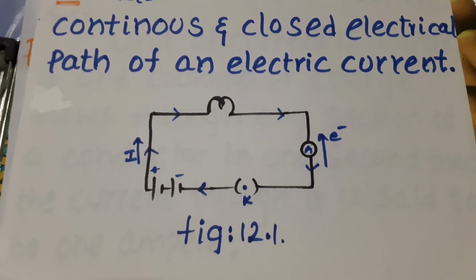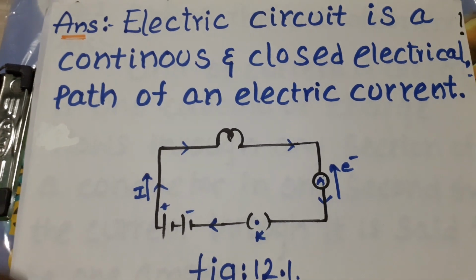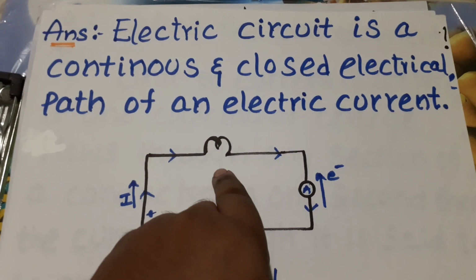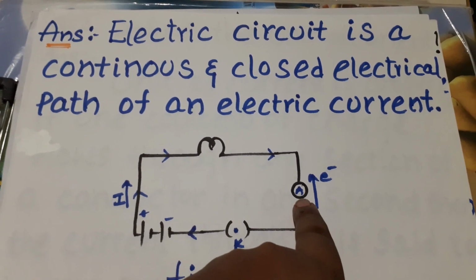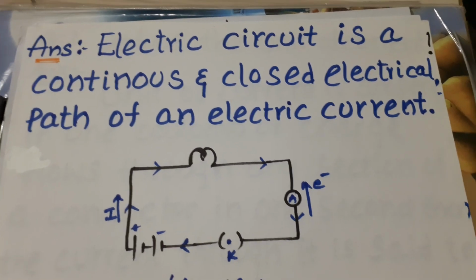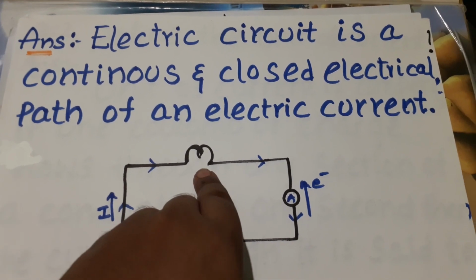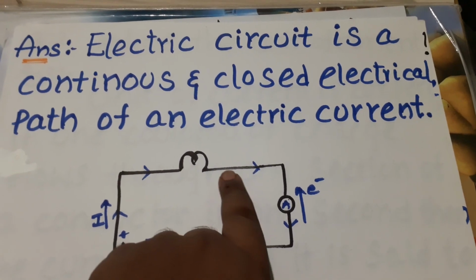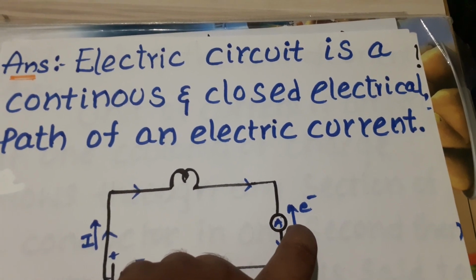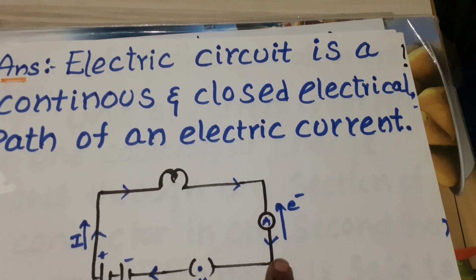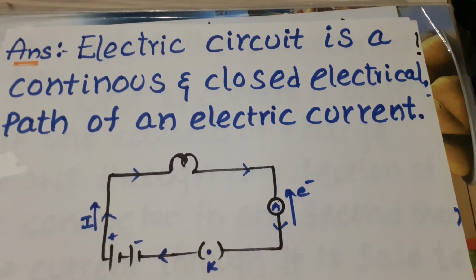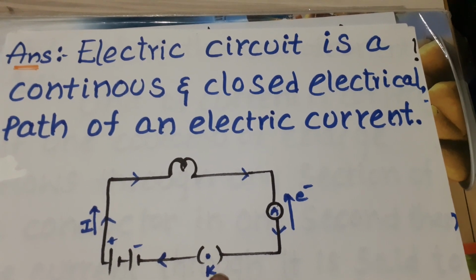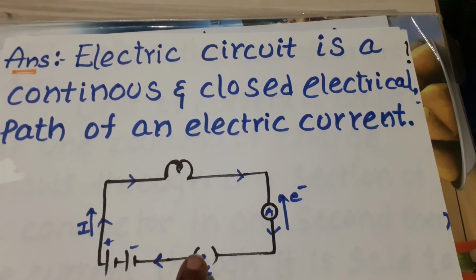So this is a circuit. It has a battery, plug key, bulb, and ammeter. The bulb's positive terminal is connected to the positive terminal of the battery, and the bulb's negative terminal is connected to the positive terminal of the ammeter. The negative terminal of the ammeter is connected to one terminal of the plug key, and the other terminal of the plug key is connected to the negative terminal of the battery.